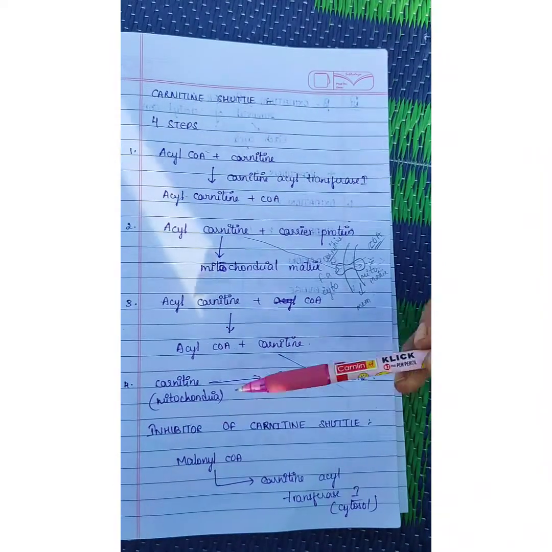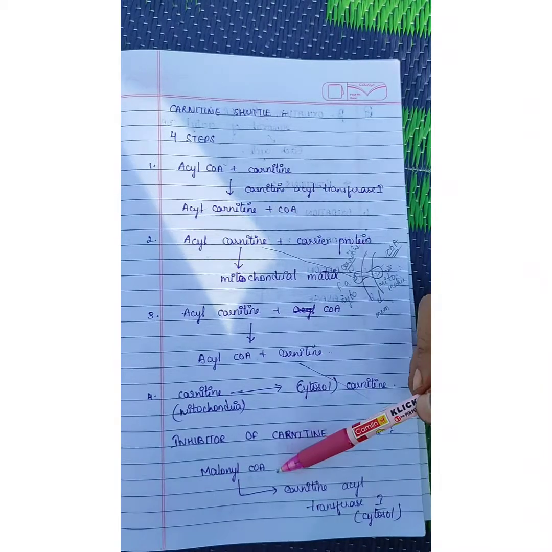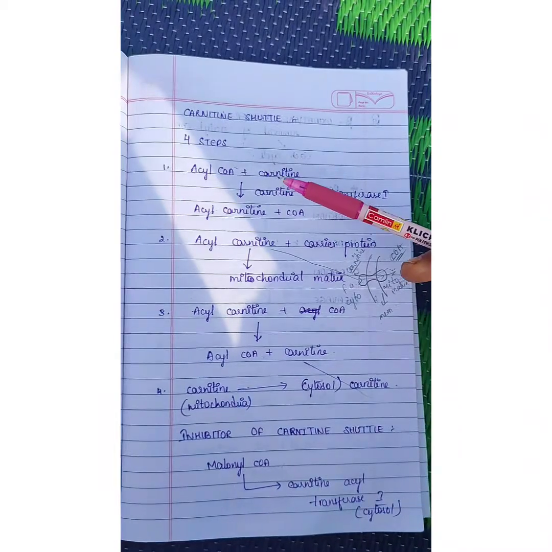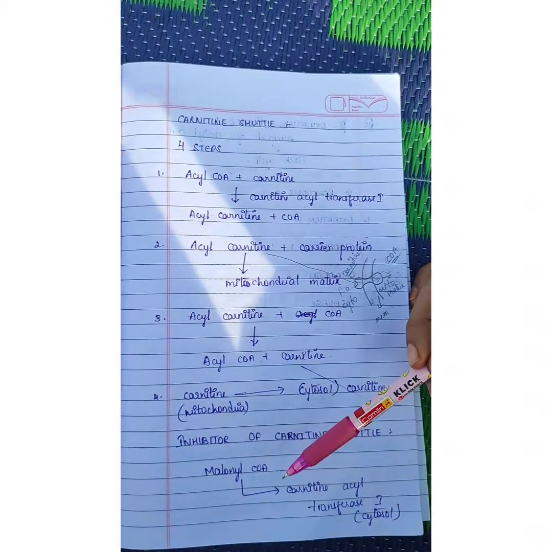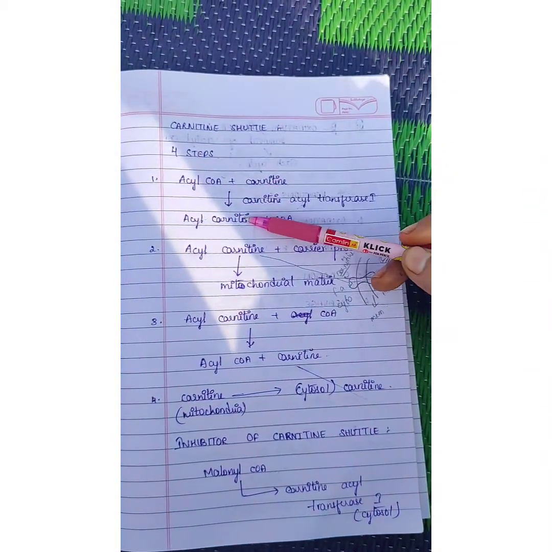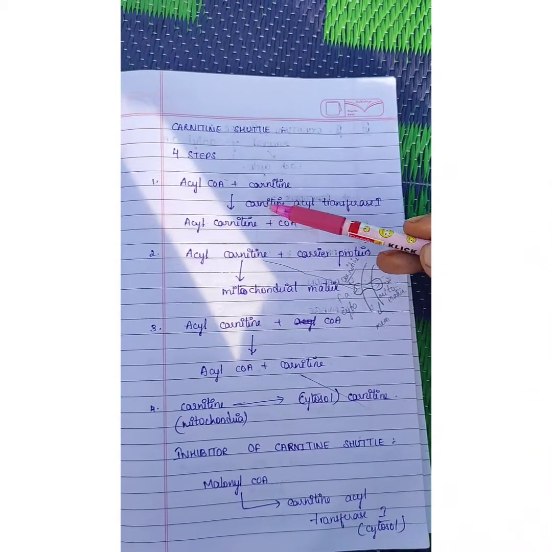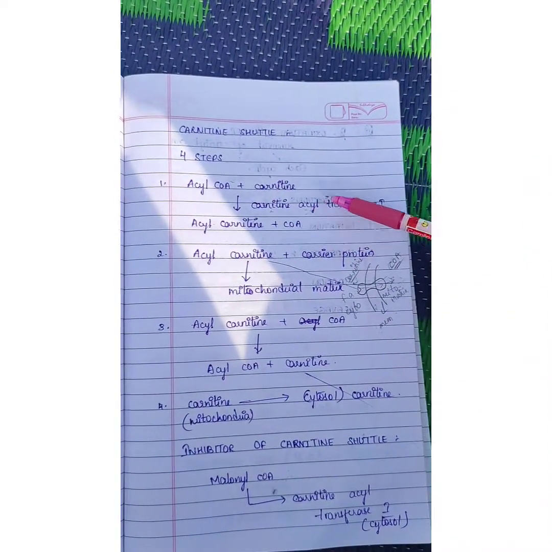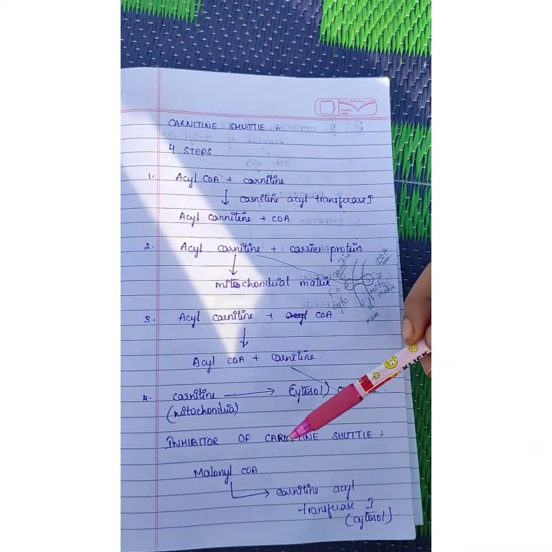There is an inhibitor of this carnitine shuttle, malonyl CoA, which inhibits the enzyme carnitine acyl transferase 1, which combines carnitine with the acyl group. So this acts as an inhibitor for the carnitine shuttle. If this attachment is not done, this cycle will not proceed. Okay, so the first step is catalyzed by carnitine acyl transferase 1. This enzyme can be inhibited by malonyl CoA.